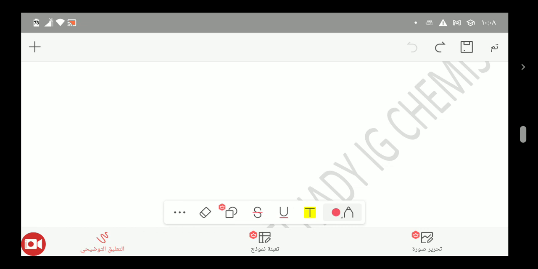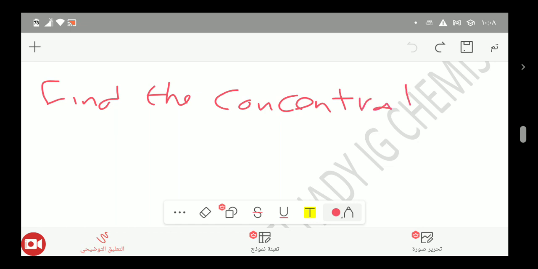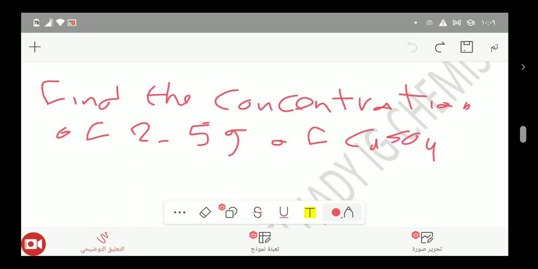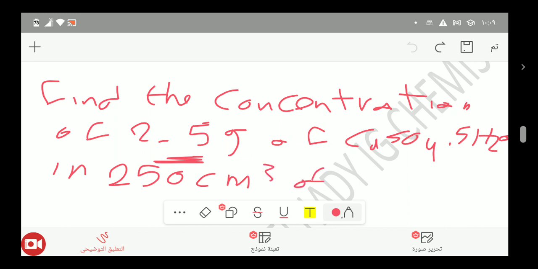Let's take an example for the concentration. If you have hydrated copper 2 sulfate, find the concentration of 2.5 gram of hydrated copper 2 sulfate, CuSO4.5H2O, in 250 centimeter cubed of solution.